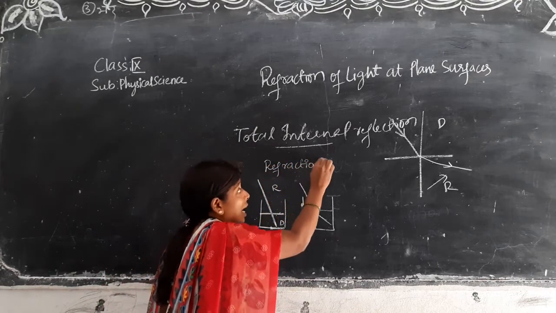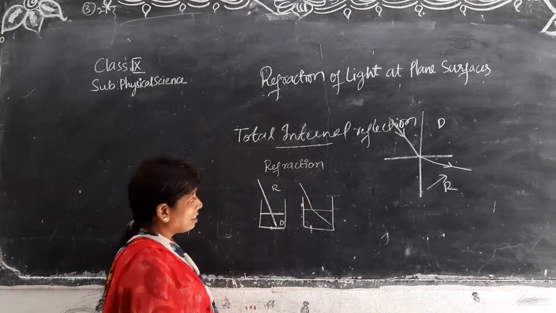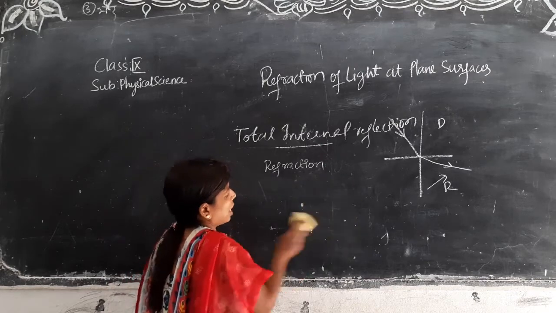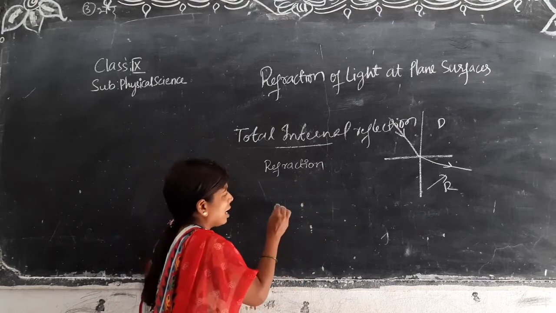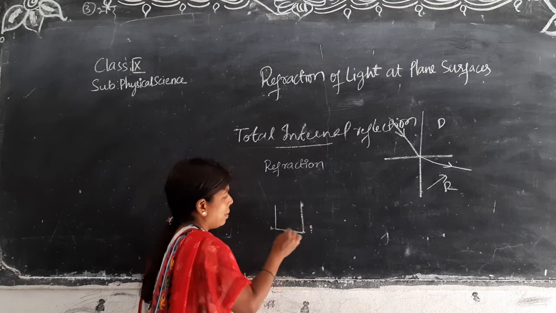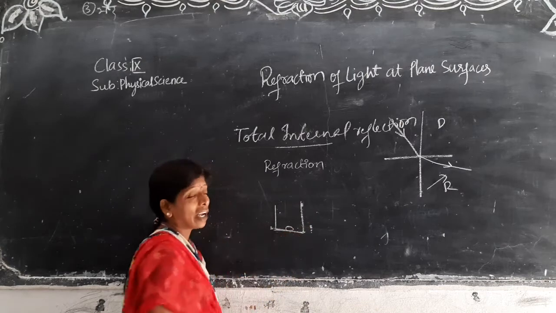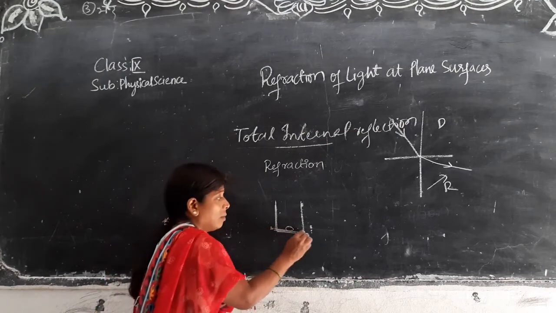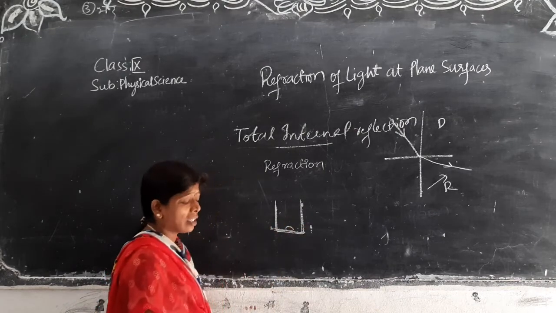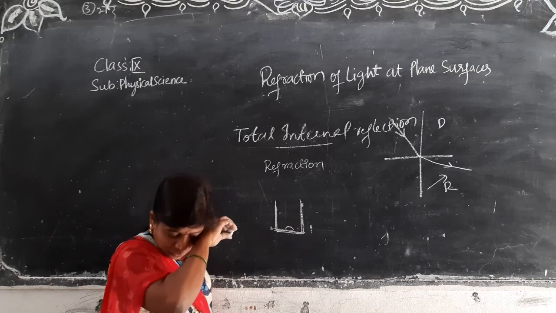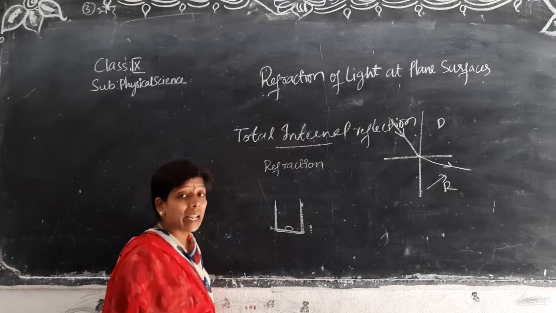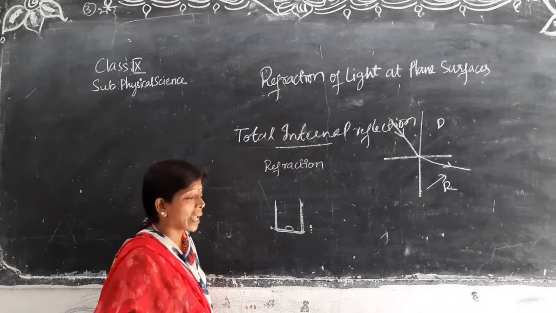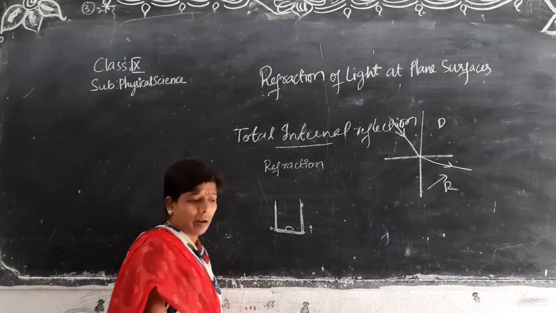Refraction. See, again if you take this refraction case only, you take any empty beaker, or else you take a bucket, and you insert a coin or any stone into it.